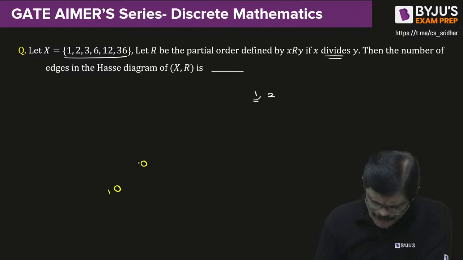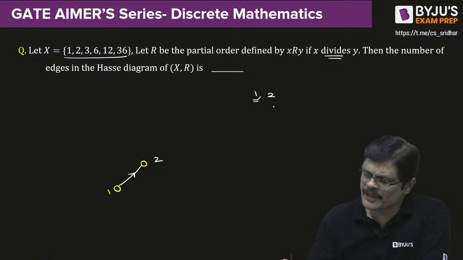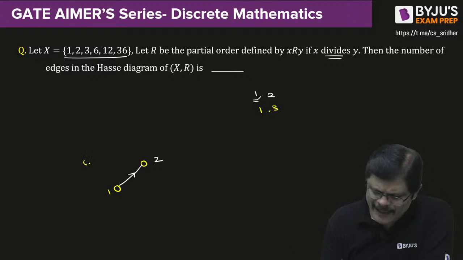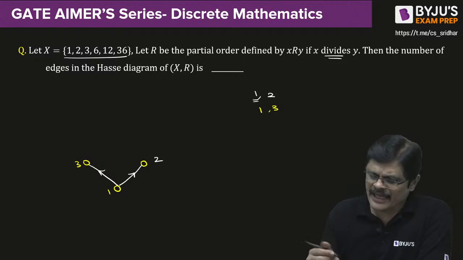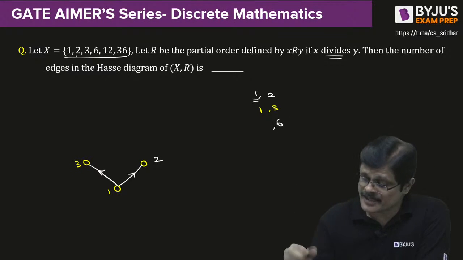So 2 will cover 1, and we'll have a direct edge from 1 to 2. Then comes the next element, 3. Which numbers can divide 3? 1 can divide. 1 is not cancelled, so 1 can be covered by 3, my dear friends. So we have a direct edge from 1 to 3. Then the next number in this list is 6. What numbers can divide 6, my dear friends? 1 divides 6, 2 divides 6, 3 divides 6.